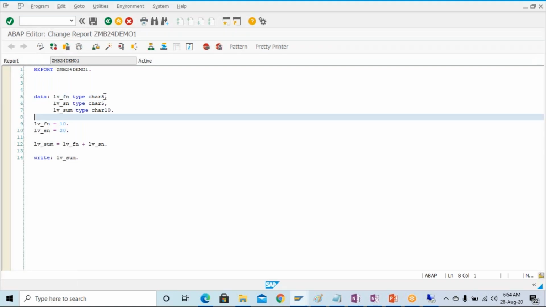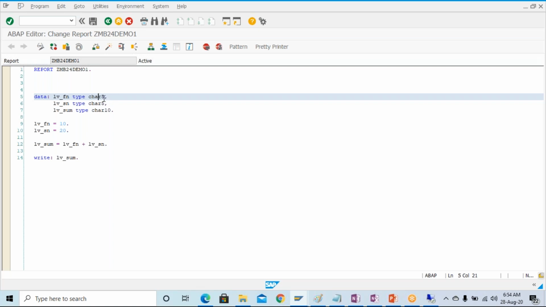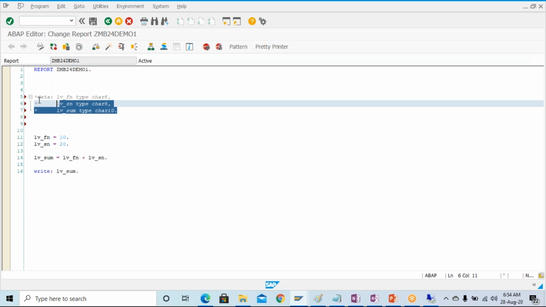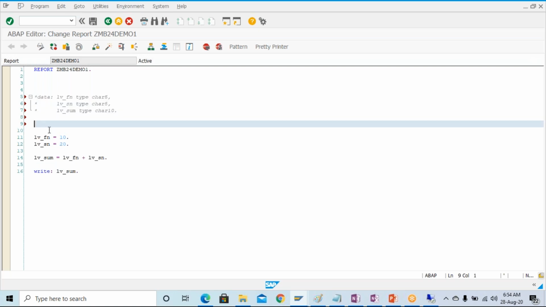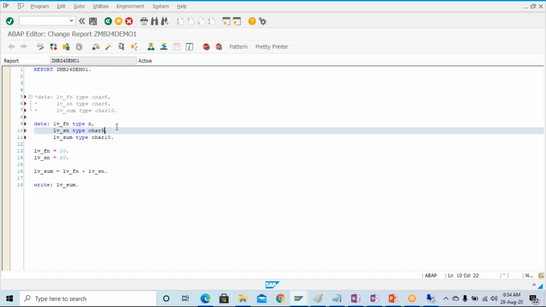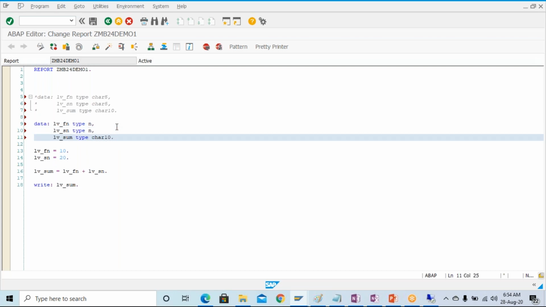Now here, suppose we're going to use the numeric character, that was the question yesterday, that if we are going to use the numeric character instead of character, what will be the result? So you can use the numeric character now. Okay, so I'm going to select this one and comment it, copy and paste it over here, and here I'm going to give the n for the numeric character. So this is the inbuilt data type or elementary data type I'm using over here.